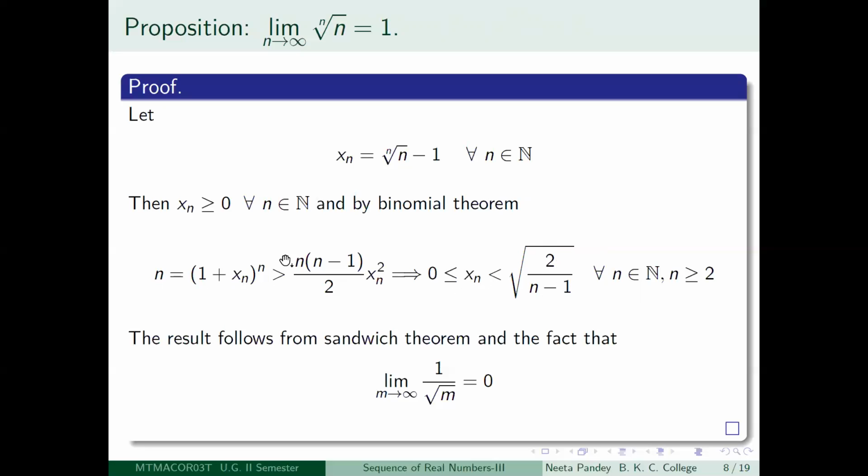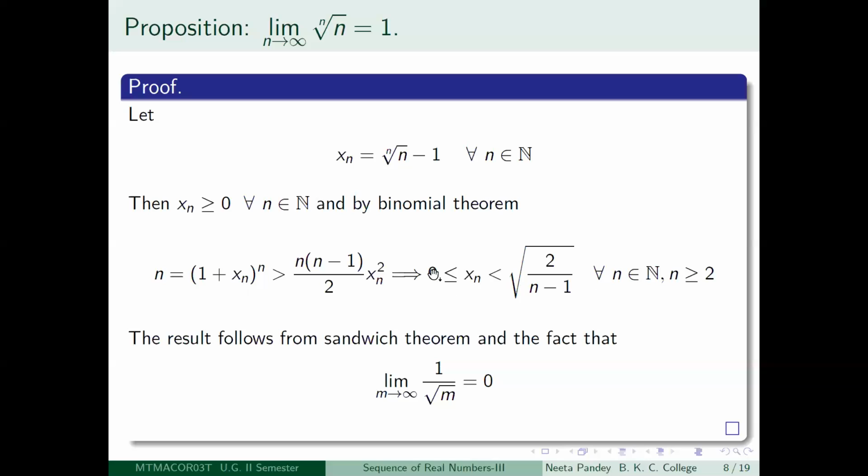I think it is clear. You have cancelled out n, and then you take the square root, you will get xn is less than square root of this. Provided, of course, that when you are dividing by n minus 1, n cannot be equal to 1. So you have to make that provision here, that you get this inequality for all positive integers greater than or equal to 2. As I said when I was talking about the sandwich theorem, this is not such a big deal. After the second term of the sequence, you are getting such a situation.